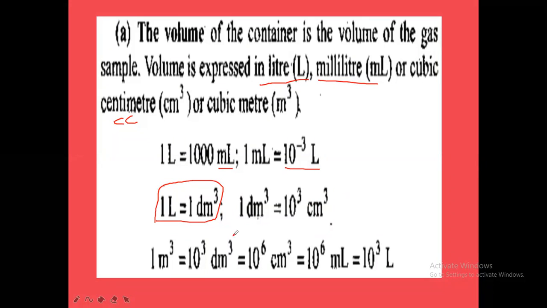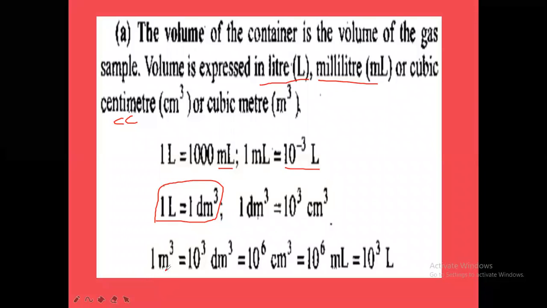Remember. Next, 1 meter cube, that is the SI unit of volume. 1 meter cube is equal to 10 power 3 decimeter cube, because 1 meter cube is equal to 1000 liters. 1000 liters means 1000 decimeter cube, because 1 liter is equal to 1 decimeter cube.